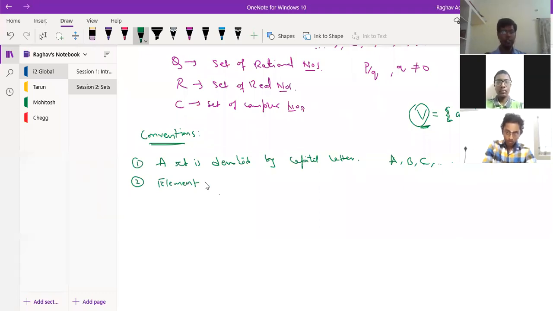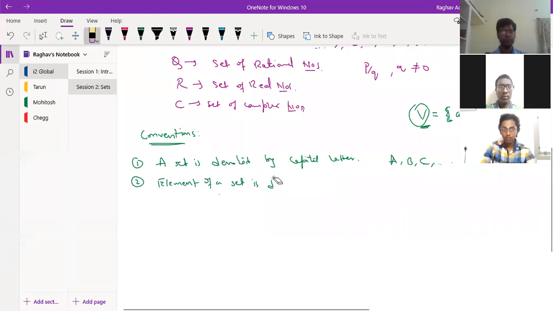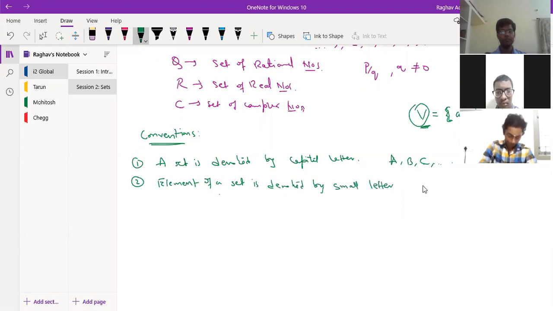So element of a set is denoted by small letters. So it's a, b, c, like that. So these are the elements. Of course, in case the elements are given distinctly, then we write the elements as they are. Otherwise, in general, if we have to denote some elements, then we write in small letter form, right?